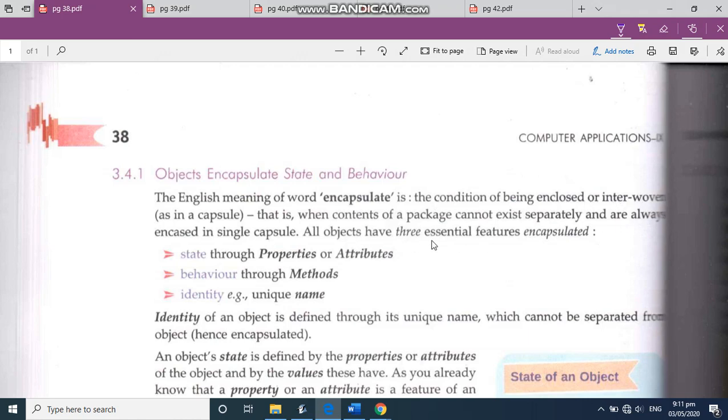And there are three essential features which are encapsulated for all the objects. That is, they have their properties, or attributes, or another word we can say is characteristics, and behavior, and their unique name. So the identity of an object is defined through its unique name. Just listening to the name of the object, you come to know everything about its properties and methods.